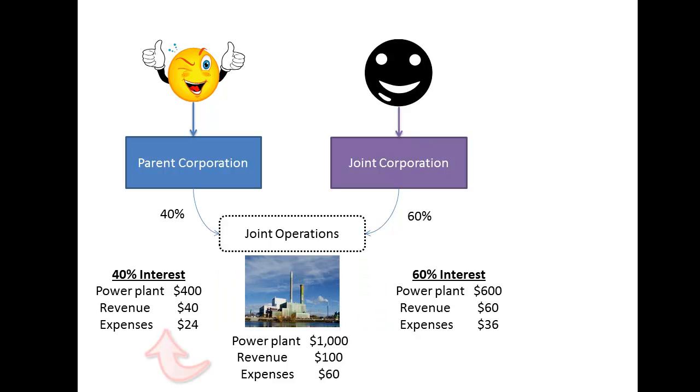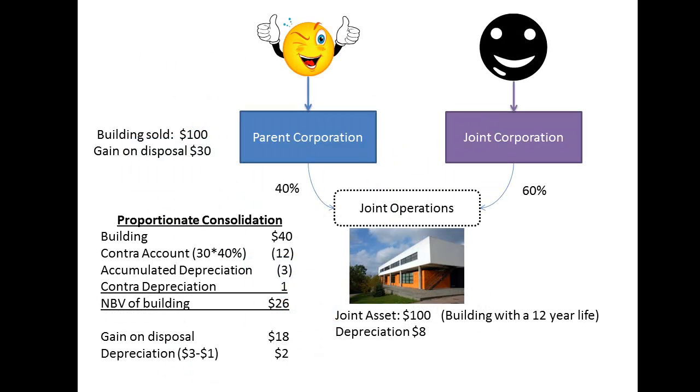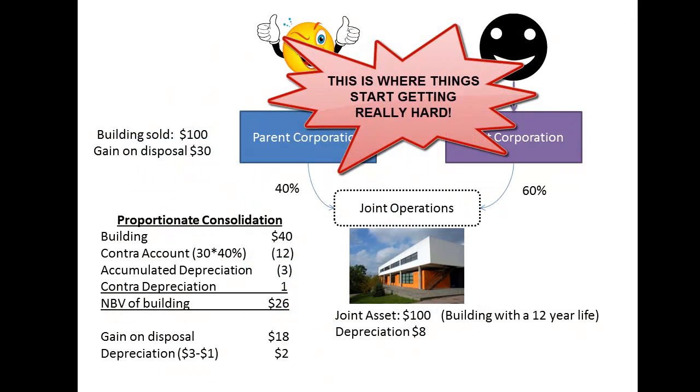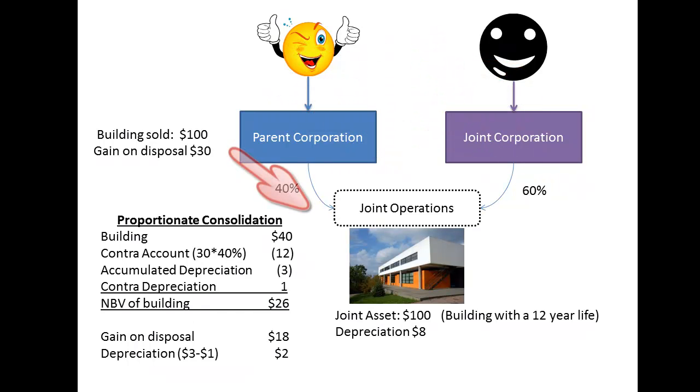That is where the parent simply picks up its entitlement and does not record a non-controlling interest for the joint corporation's ownership stake. Now, there's one more wrinkle to consider, and that happens when a venturer contributes or sells an asset to the joint operation.